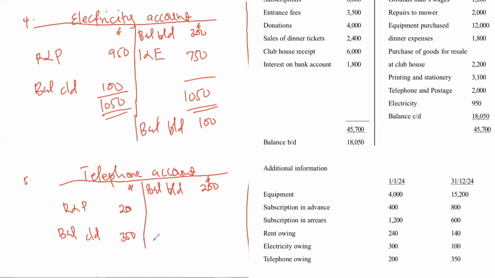After recording this, we balance our account, and the total will be 2350. Then the difference will go to the income and expenditure account, and the difference will give us 2150. So that is it.